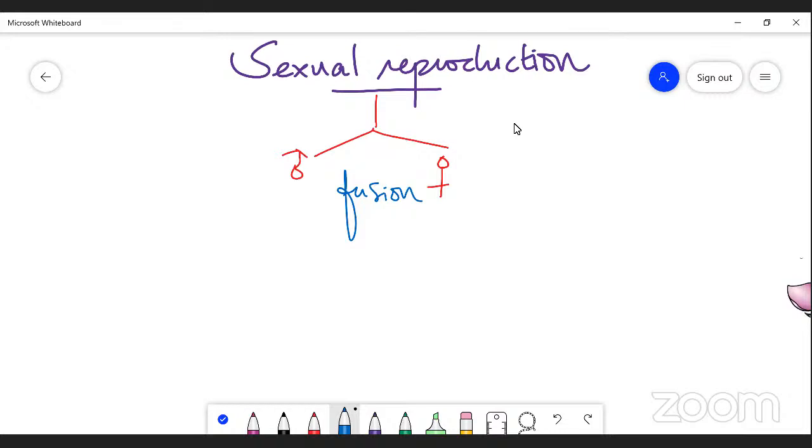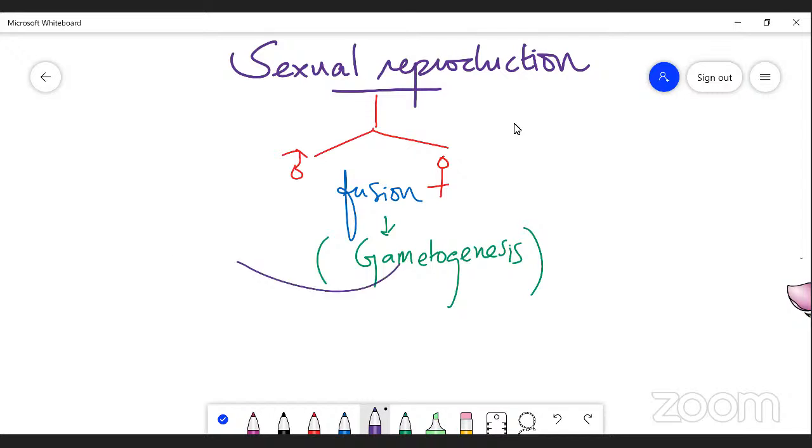Previously, the fusion of male gamete and female gamete was known as gametogenesis. But recently it is known as fertilization. Fertilization is a process by which male and female gametes are fused to each other, right? That is called fertilization. Previously it was called gametogenesis, and recently it is known as fertilization.